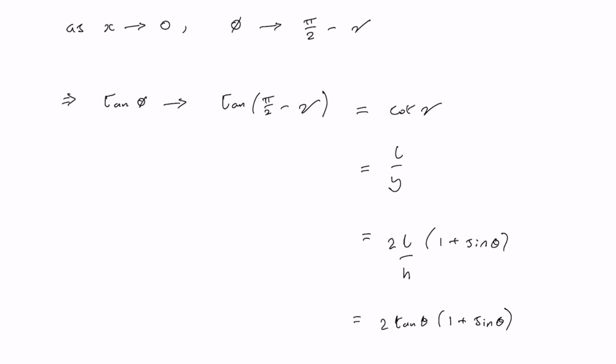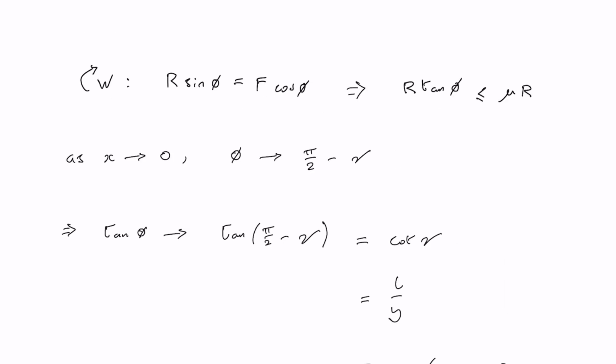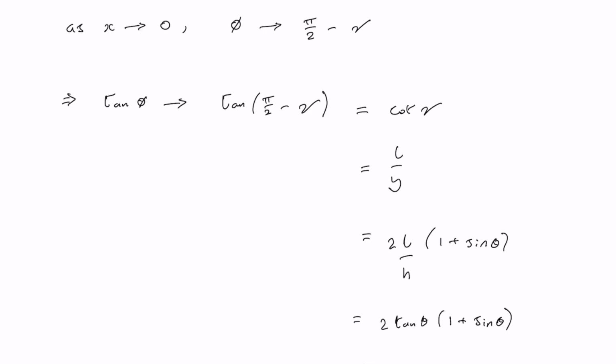So plugging in the value of y that we derived earlier, we find that we have this L over h term, and that's exactly how we defined tan theta earlier on. So this is the result that we're looking for. It says that in the limit as x approaches 0, tan phi approaches 2 tan theta times 1 plus sine theta. Now, going back up to the result at the top right of that page, we have r tan phi being less than or equal to mu r, and r is just some positive quantity, so we can cancel that from both sides of the inequality, and we have tan phi being less than or equal to mu, and we've just found tan phi in terms of theta.